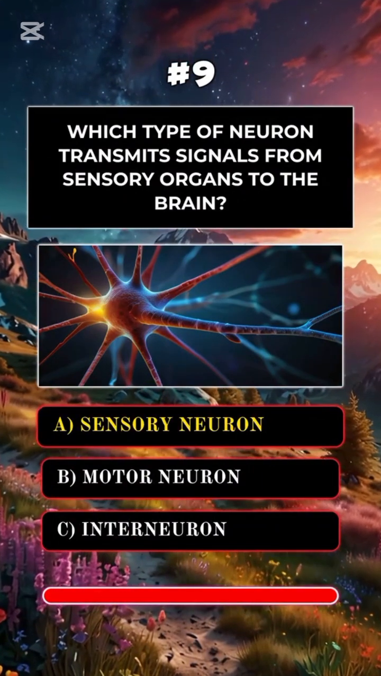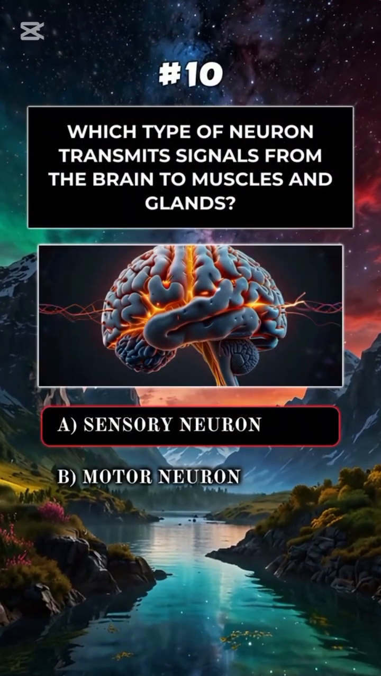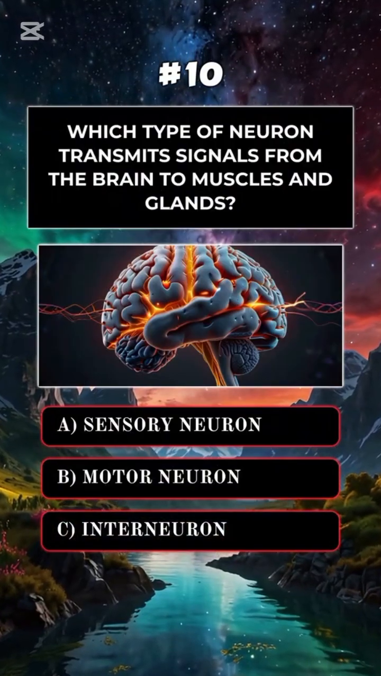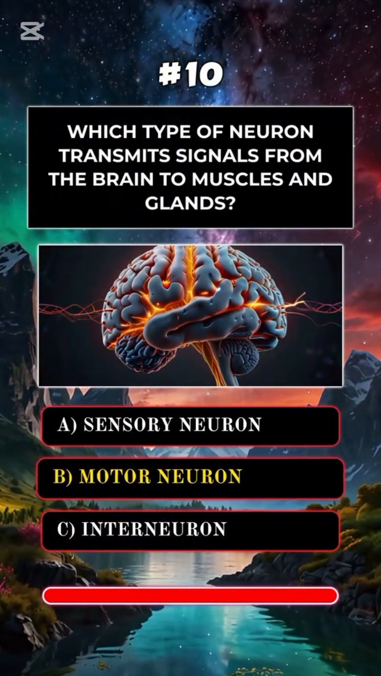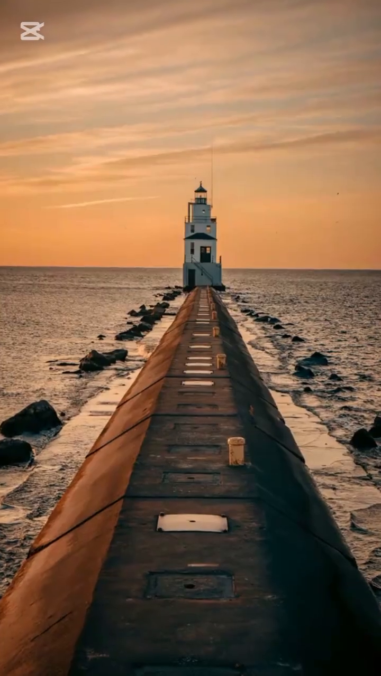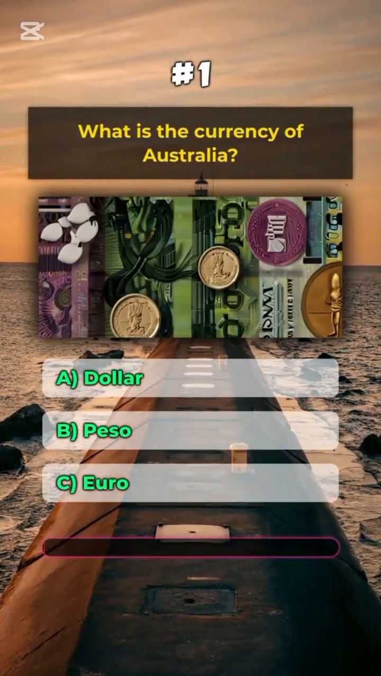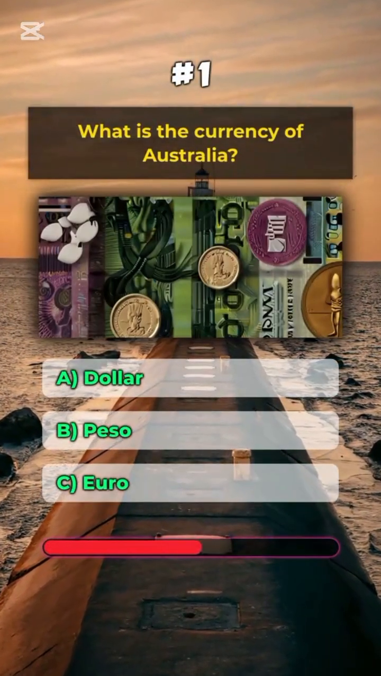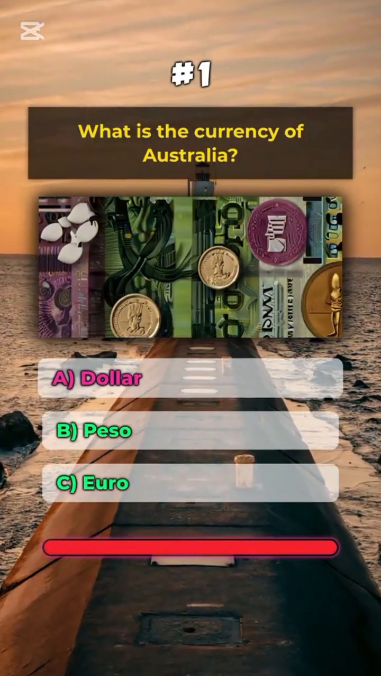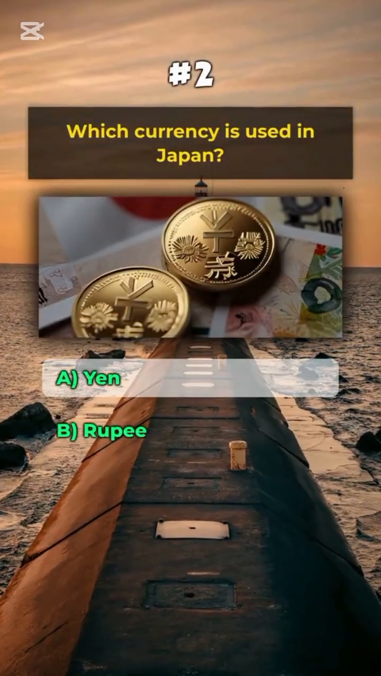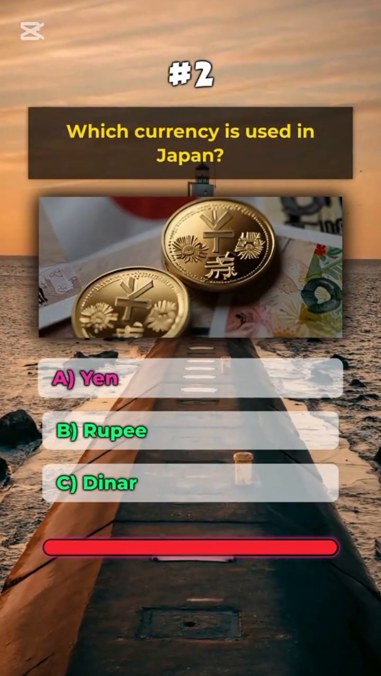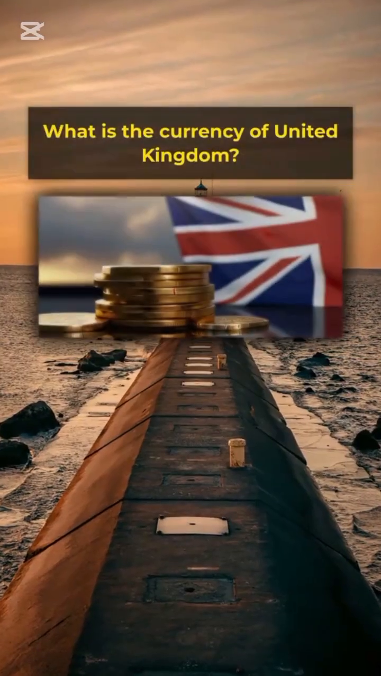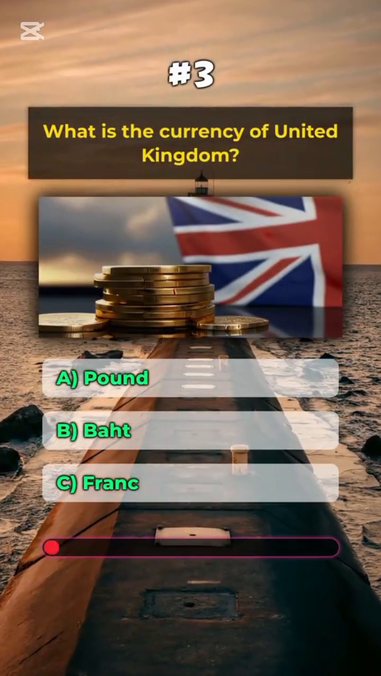A. Neurotransmitters. Which type of neuron transmits signals from sensory organs to the brain? A. Sensory neuron. Which type of neuron transmits signals from the brain to muscles and glands? B. Motor neuron. What is the currency of Australia? A. Dollar. Which currency is used in Japan?